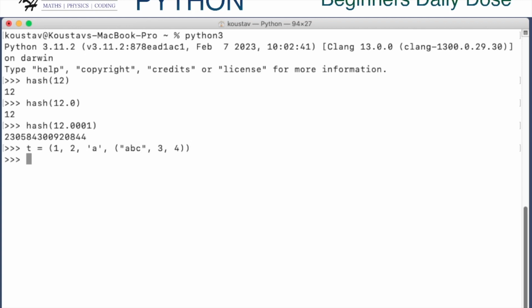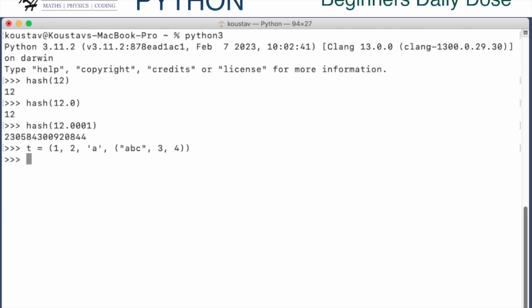The hash value of a tuple is computed by some algorithm depending on the hash value of its individual elements. So by using some mathematical formulation, the hash value of t will be computed based on the hash value of 1, 2, the third element, the string a, and also recursively the hash value of the tuple ABC, 3, 4.